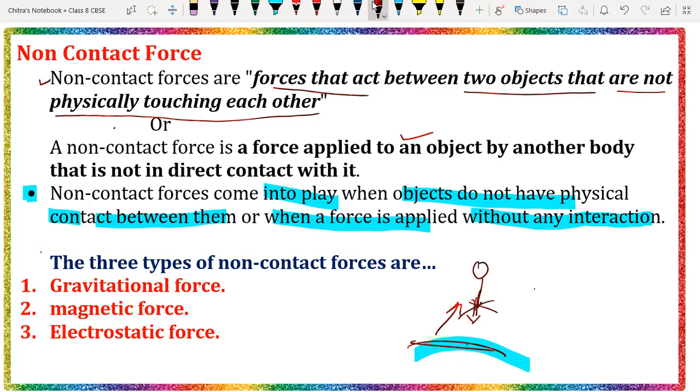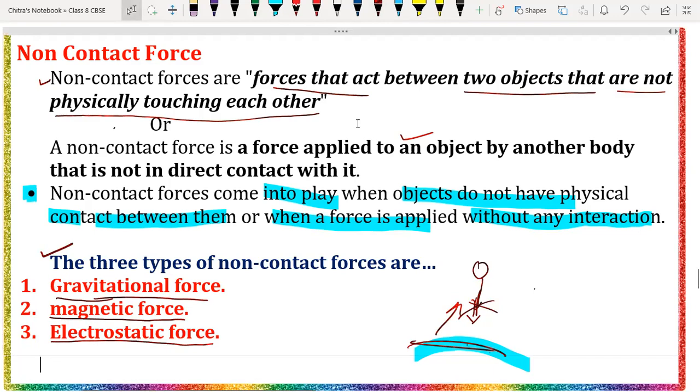Now we will discuss such non-contact forces along with their types. We have three important types of non-contact force. The first one is the gravitational force. Then we have the magnetic force. Then we have the electrostatic force. We will discuss all these three forces one by one.